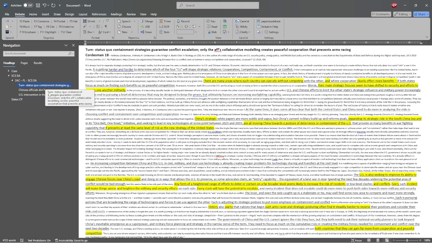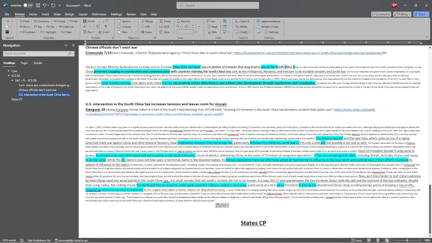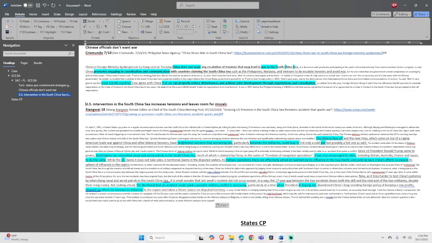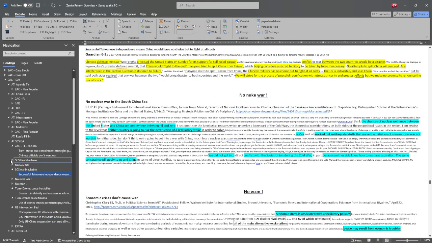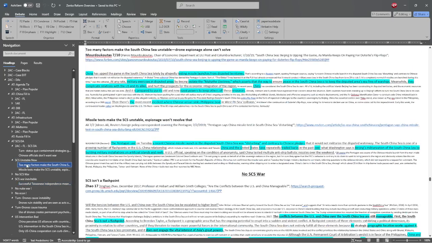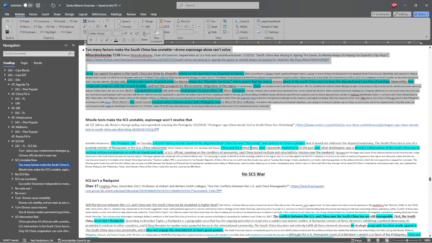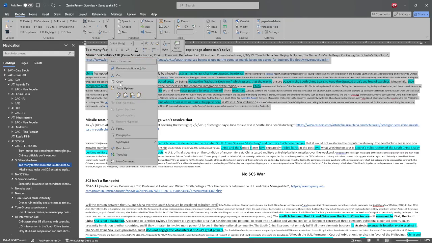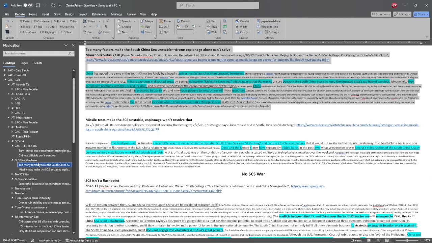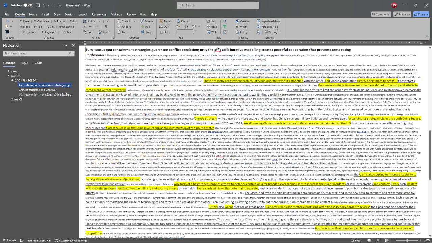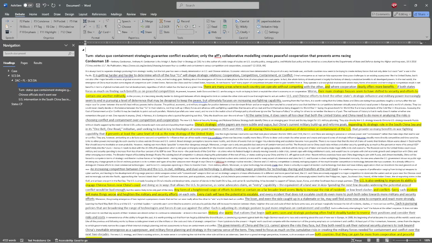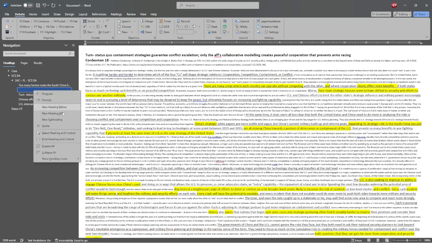So this is a conflict escalation argument. This one also says that it causes miscalculation if we try to intervene in the South China Sea. Say that the South China Sea is inevitable right now. So this will be a uniqueness argument. So we'll throw that on there. We'll throw that towards the top since it's uniqueness, and that'll be an argument against their uniqueness.